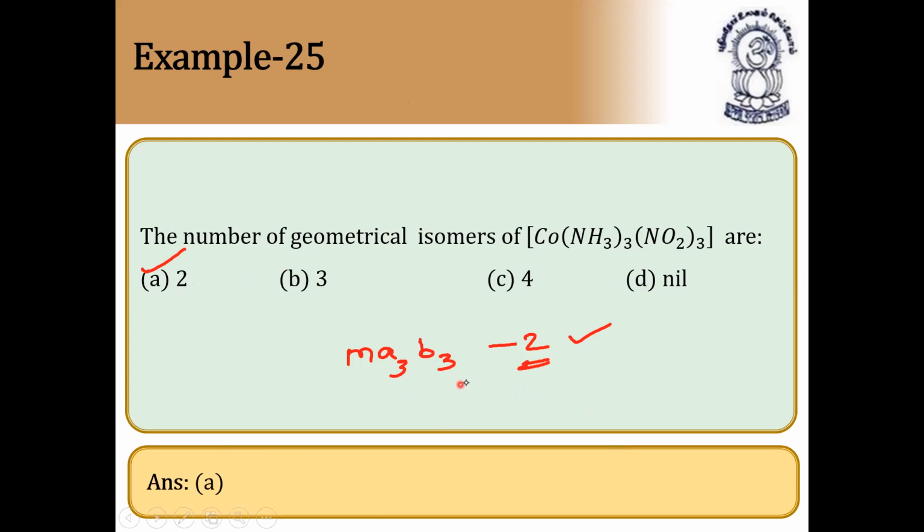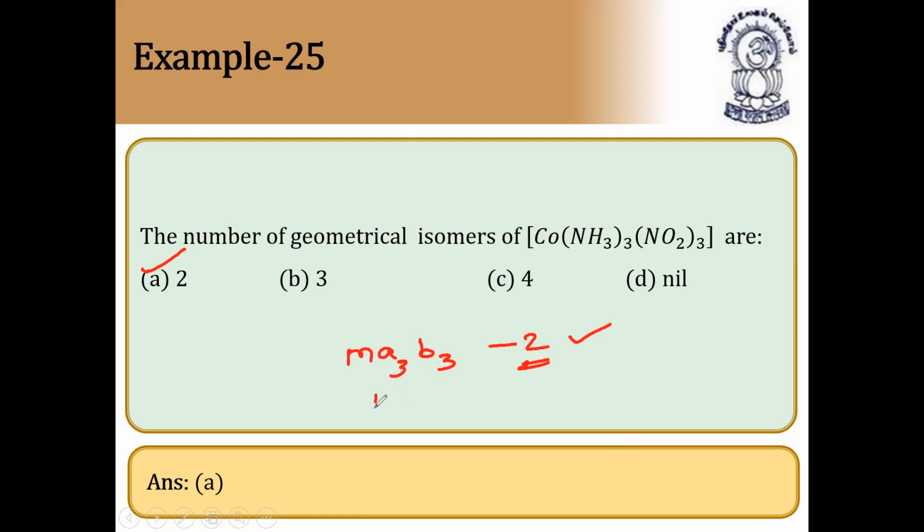So it is option A. It is correct. Next question. If you want, I'll write here. Definitely, it is better to write the number of geometrical isomers for different molecules here itself, so it will be easy for you.